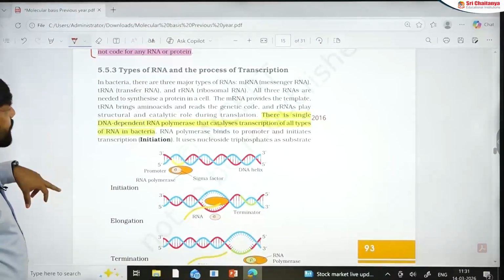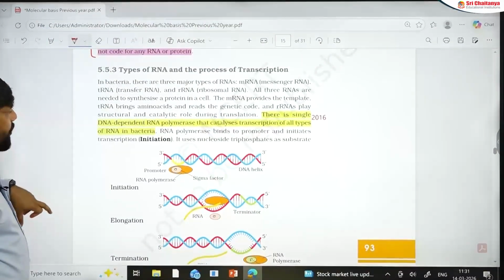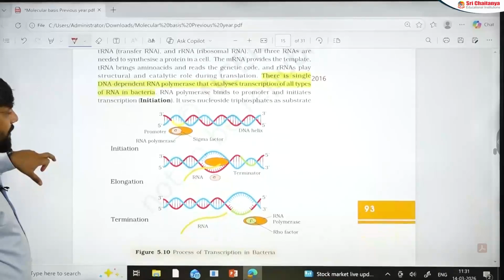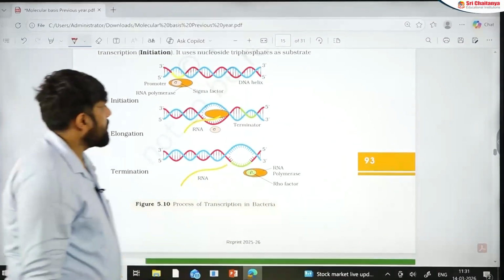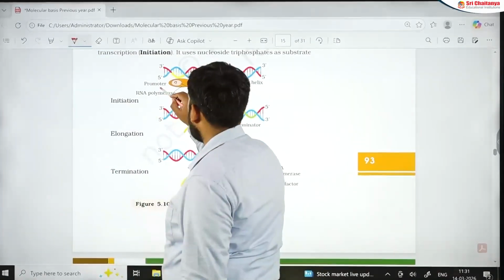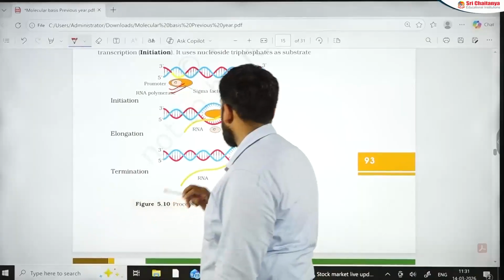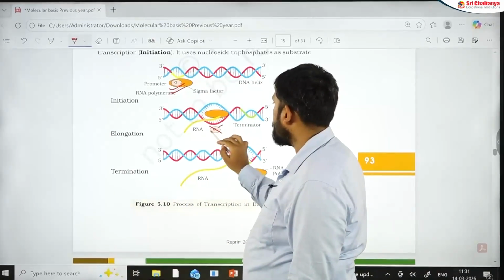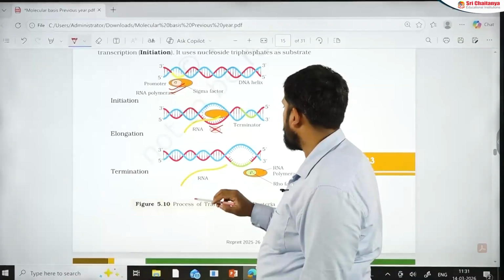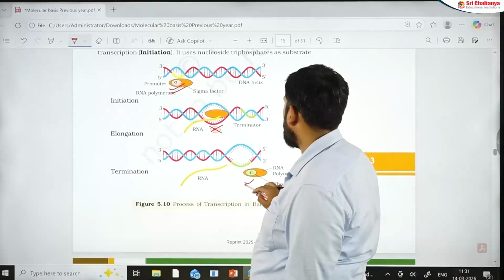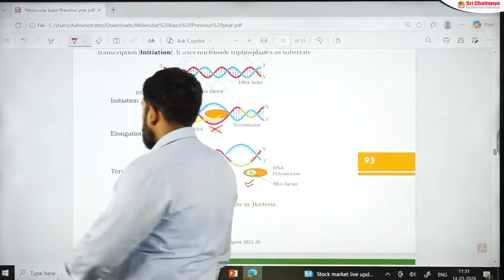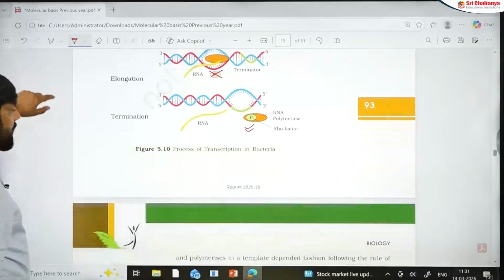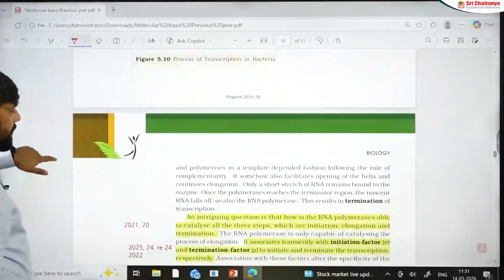In 2016, there was a question on DNA-dependent RNA polymerase. They asked what that polymerase is and where it is working. Now see this. Here you have the sigma factor point mentioned, and here the elongation point. Many students think that sigma factor is involved here, but sigma factor is not there. Sigma factor is actually left behind. They are showing the leaving part in this, and then you have the rho factor available towards the end. Remember that promoter and terminator are required for this.